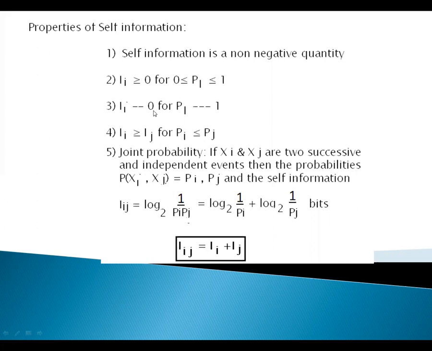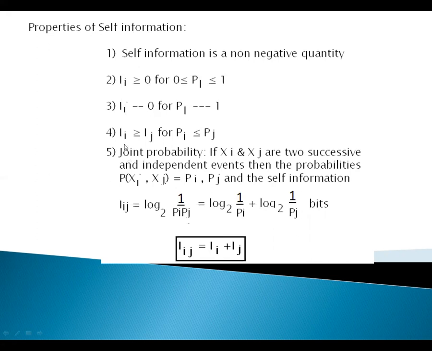The next property: I of i tends to 0 for P of i tends to 1. If P of i tends to 1, that is an usual event, then I of i tends to 0.